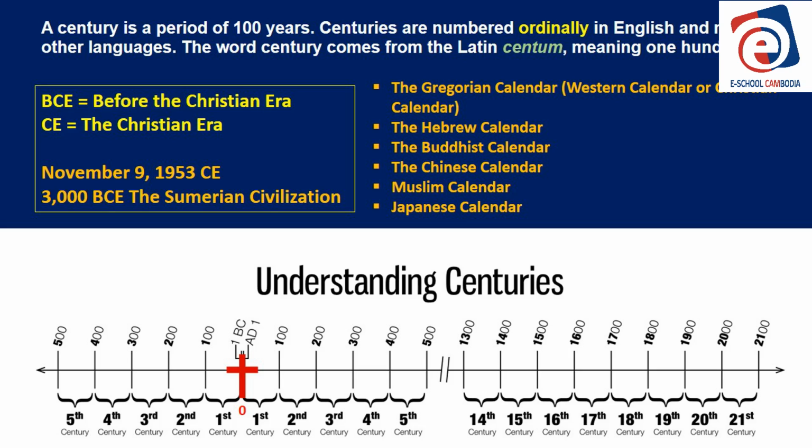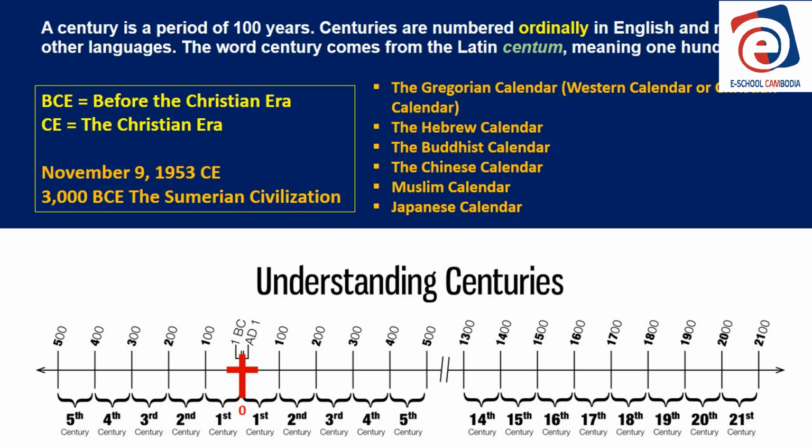And then 2 BCE, we go backwards. You see that? 1st century, 2nd century to the left. 1st, 2nd, 3rd, 4th, 5th. The years before Christ, we count backwards, and the years after Christ, we count forwards. That's why we say 3,000 years BCE would be 3,000 years before the birth of Christ.